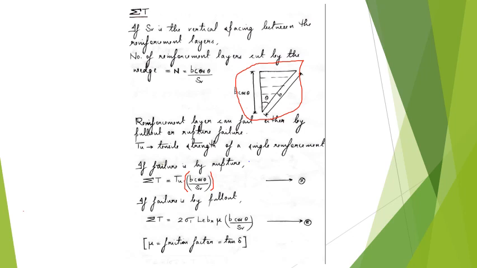Now if the failure mode is by pull out, then the equation for sigma T will be 2 sigma 1 Le into Br into mu. Br is the width of the reinforcement, Le is the embedment length of the reinforcement, and mu is the friction factor. That is the force in one reinforcement layer, multiplied by the total number of layers given by B cos theta by SV. One by one, we'll consider each mode of failure, and in each mode we will find out the angle of the rupture plane and the normal stress sigma 1 at failure of the reinforced soil.